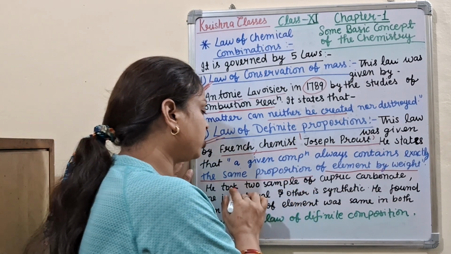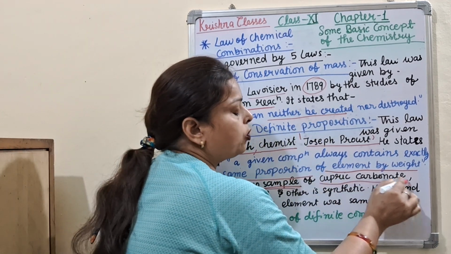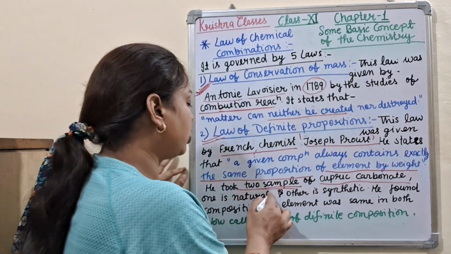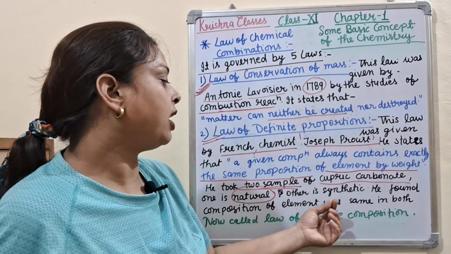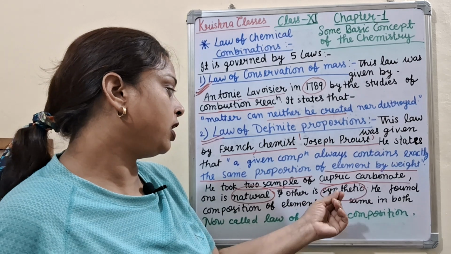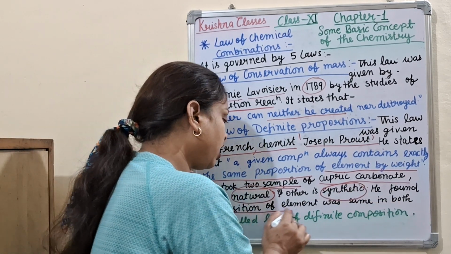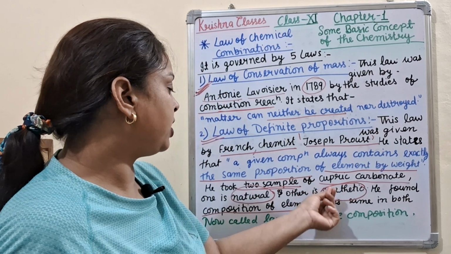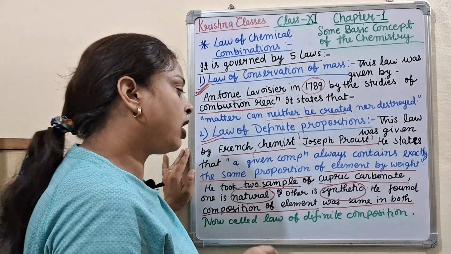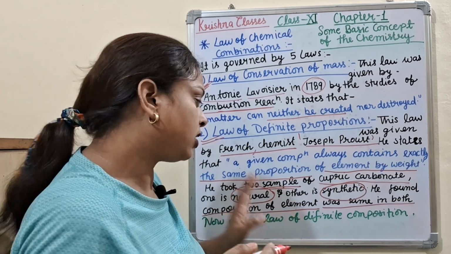So the scientist Joseph Proust took two samples of cupric carbonate. Two samples of which? Cupric carbonate. One sample is natural and the other is synthetic. Then what did he find? He found that the composition of the elements of cupric carbonate was the same in both. Means the composition of elements in natural is the same as in synthetic.